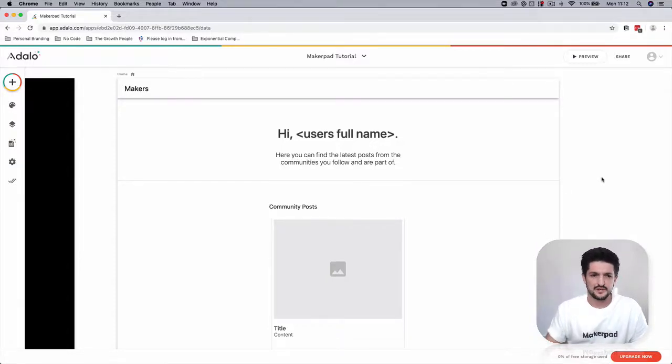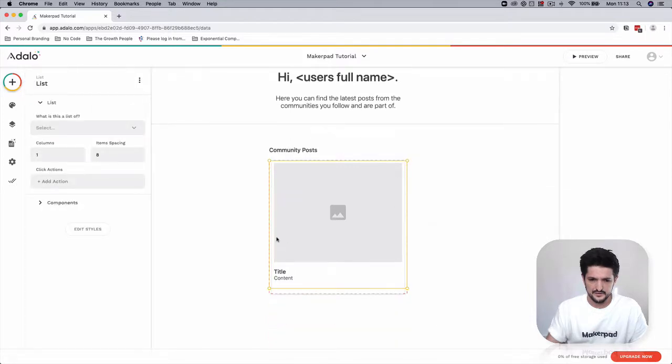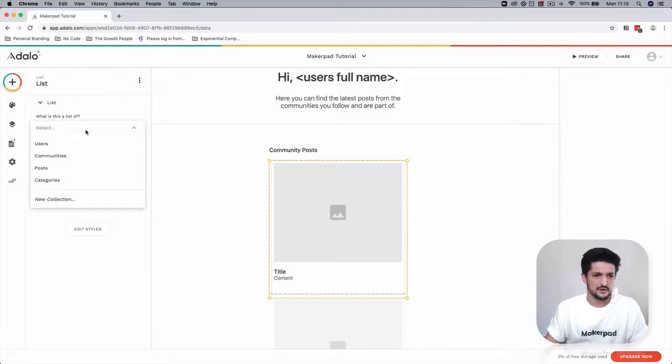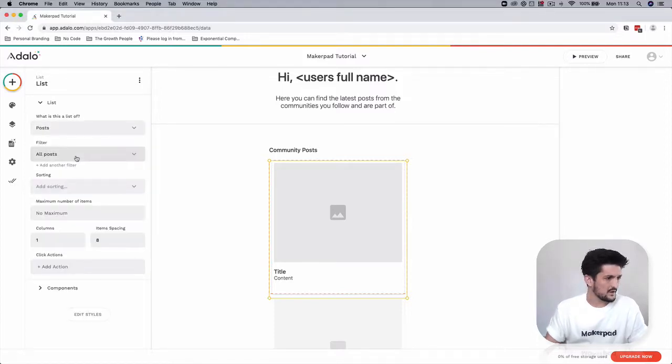Okay, back on our home screen now. Let's go and select our list that we created previously. Set the list, and now we can tell it what this is going to be a list of. Select the list. This is going to be a list of posts, and this list is going to display posts from communities that you are a member of.